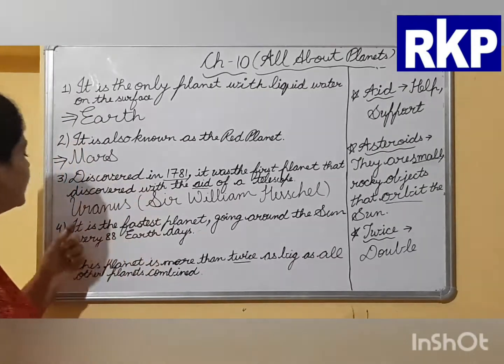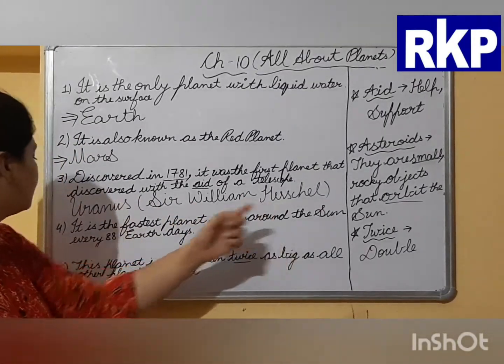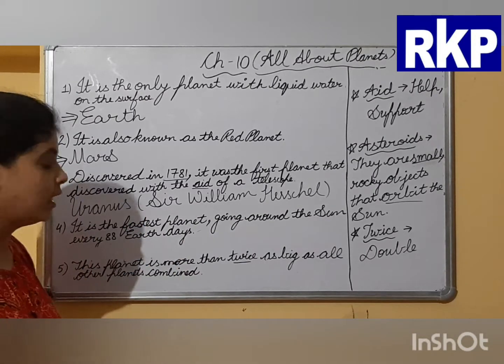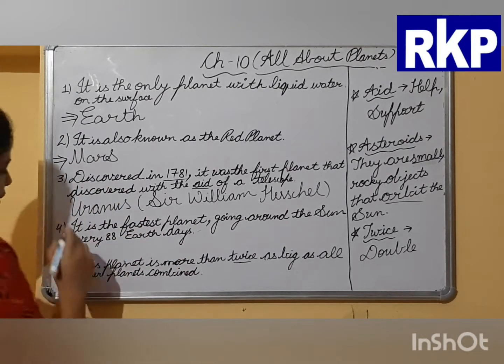Next question is, it is the fastest planet going around the sun every 88 Earth days. So the answer is Mercury. I will explain it.